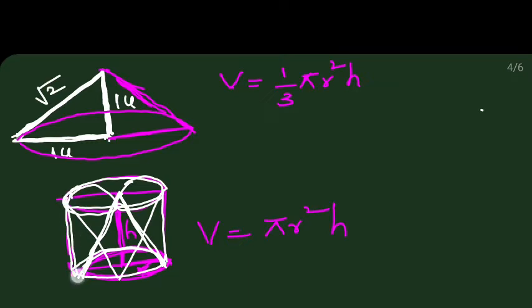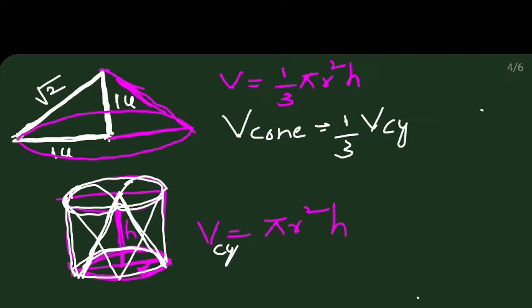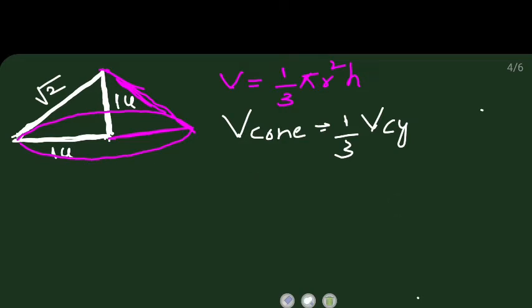So totally the volume of the cylinder can be filled with 3 cones. That means if this is the volume of the cylinder, then what is the volume of the cone? 1 by 3rd of the volume of the cylinder. So volume of the cone is equal to 1 by 3rd of the volume of the cylinder. In this way you can remember. So I am removing this.